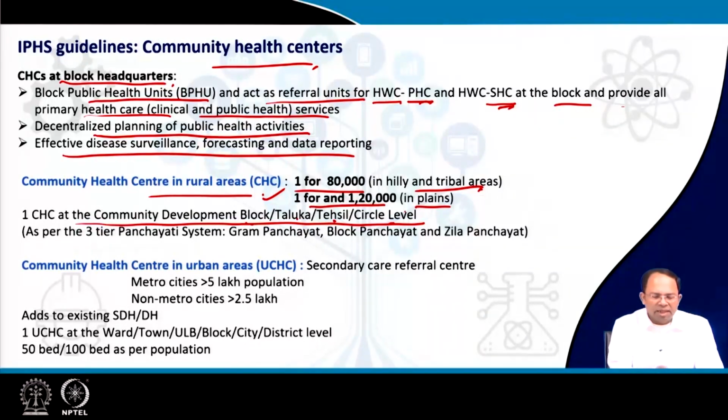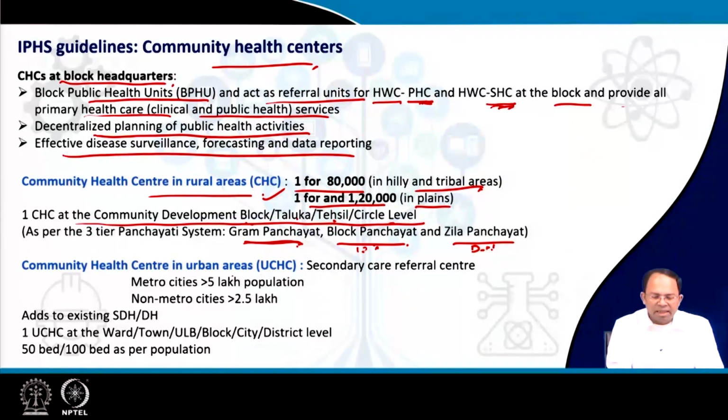And as per the 3-tier Panchayati Raj system, this is the block panchayat, gram panchayat and zilla panchayat. So this is the district level, this is the block level. This community health center aligns with the block level, whereas the district hospital aligns with the zilla level. And gram panchayats are mostly where we talk about the primary health center and the sub health centers.